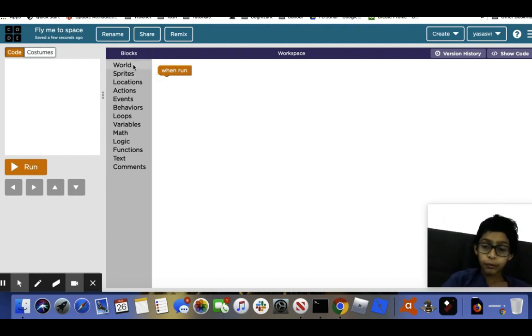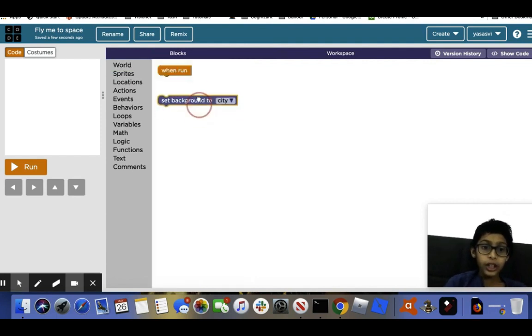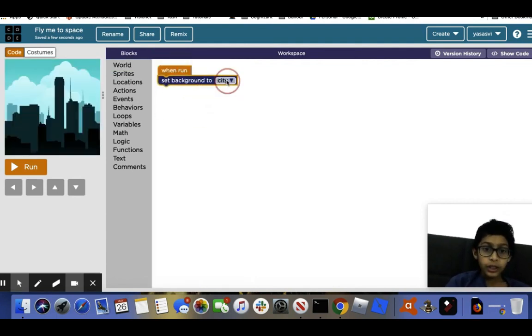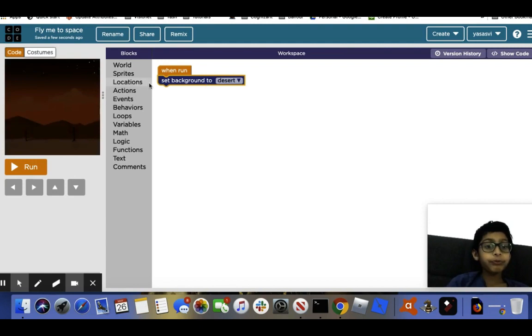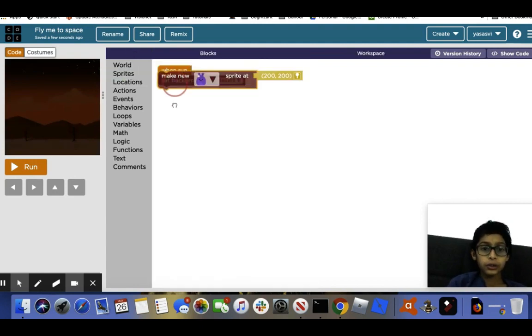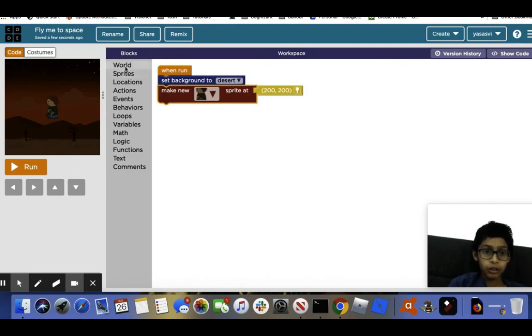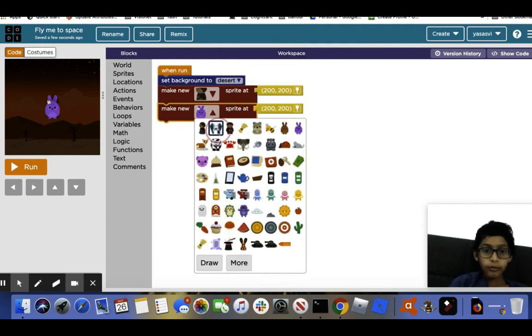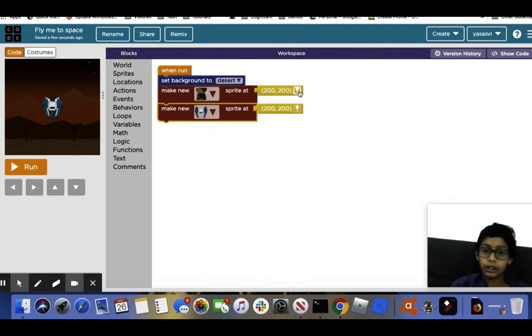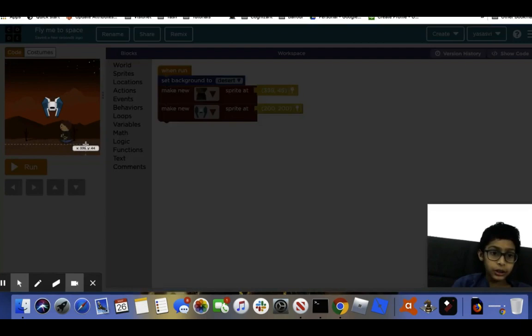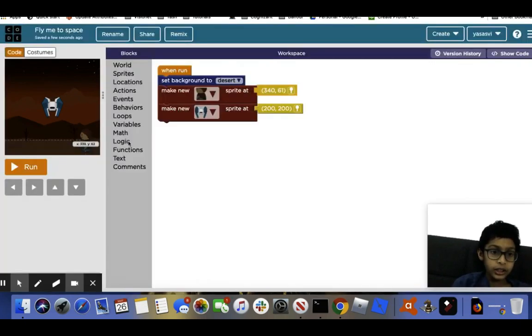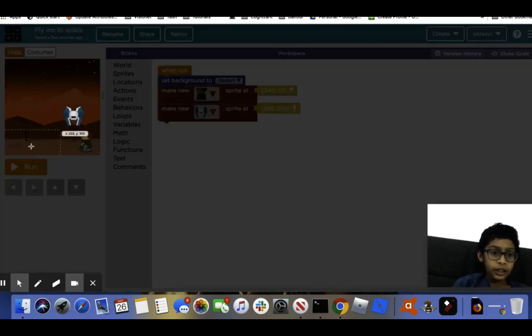So the first thing we need to do, as usual, is set a background, and it's going to be a desert. Now we need to get our sprites ready. We want to make a boy at 200, and now we want to make a spaceship. Now we have to position these. So let's position the boy right here and the spaceship right over here.